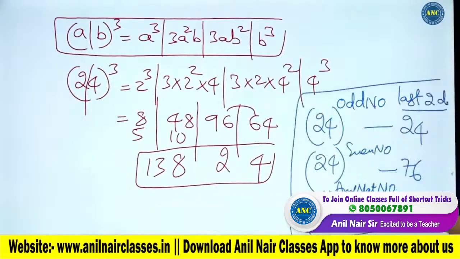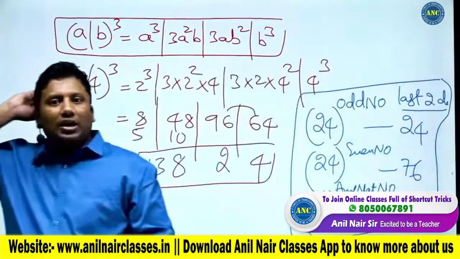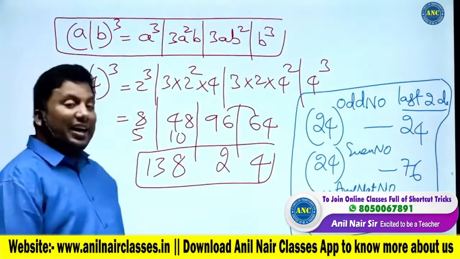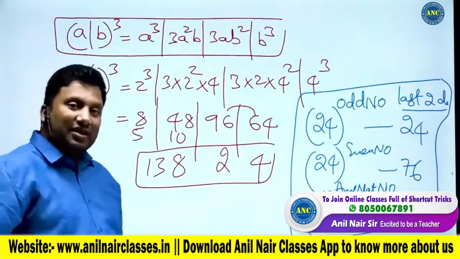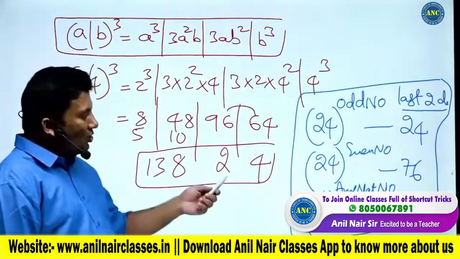Write down these beautiful shortcuts in your notebook. 24 power odd number, last two digits are 24. 24 power even number, last two digits are 76. 76 power any natural number, last two digits will be 76.